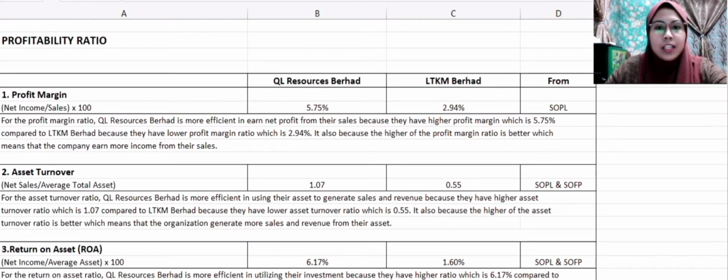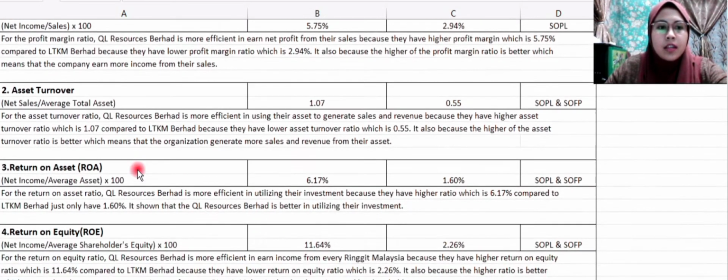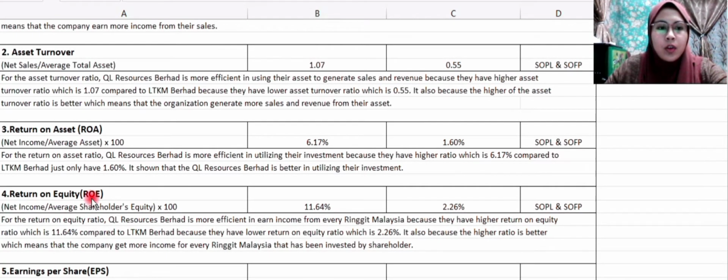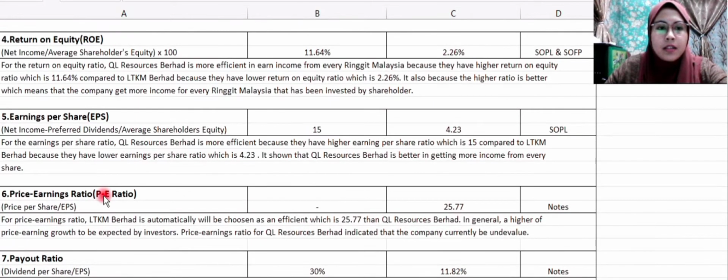Next, the ratio that I chose to analyze these two companies is the profitability ratio. In this ratio, there are 7 ratios. First, profit margin. Second, asset turnover. Third, return on asset. Next, return on equity, earning per share, price earning ratio, and payout ratio. All of these ratios have their own formula and calculation.